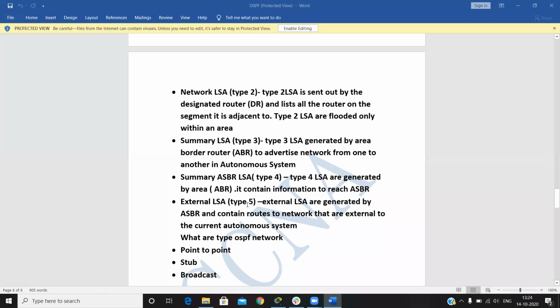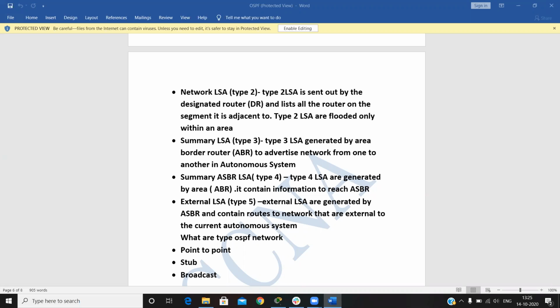Okay, and now the next LSA is the summary ASBR LSA. Type 4 LSAs are generated by the ABR, and they contain the information to reach the ASBR.